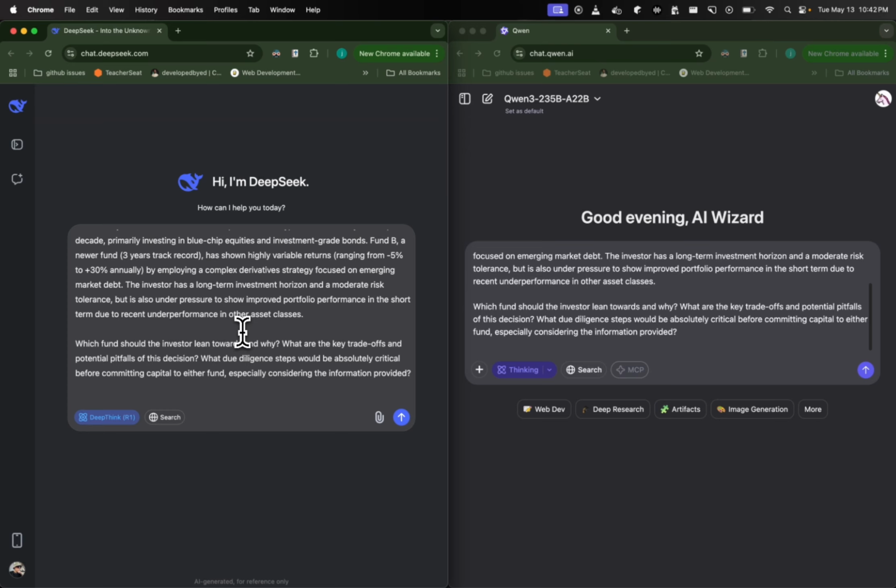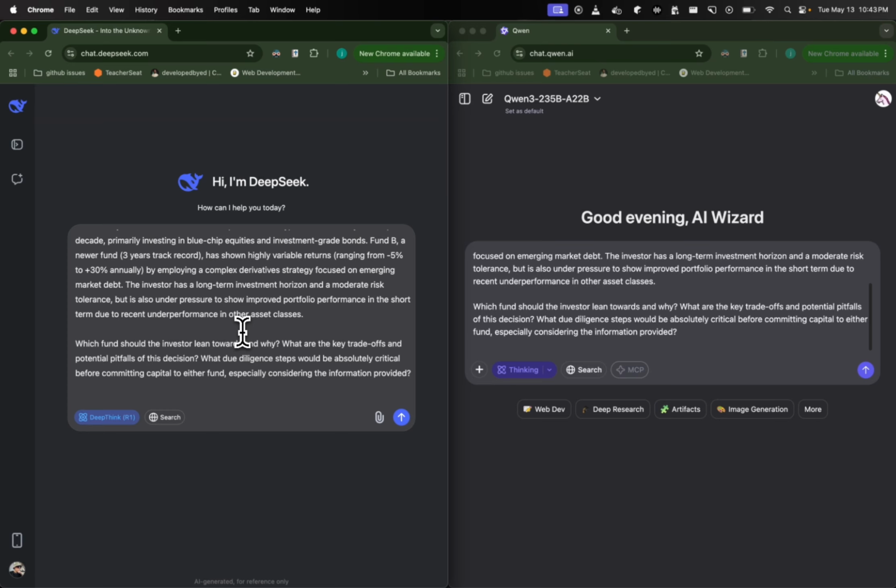Which fund to go for might be a subjective question depending on the investor's needs, because we don't have exact investor needs specified. But what I want to see is how these models reason, how they think about which fund to go for. How would they understand what investors should be on the lookout for? What kind of precautions and due diligence should investors perform in order to choose the correct fund? So we want to see the trade-offs, any issues or the good stuff, depending on what kind of decision there is.